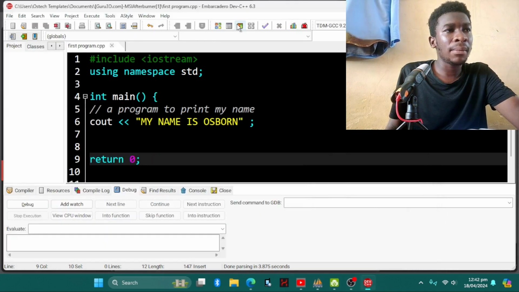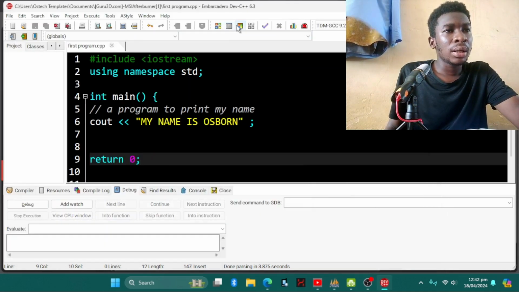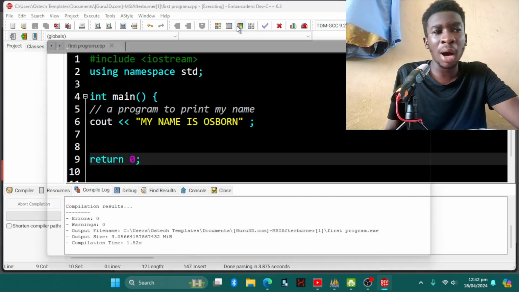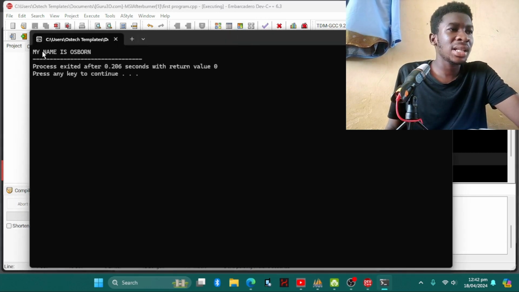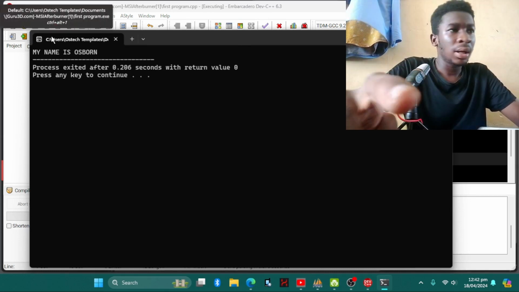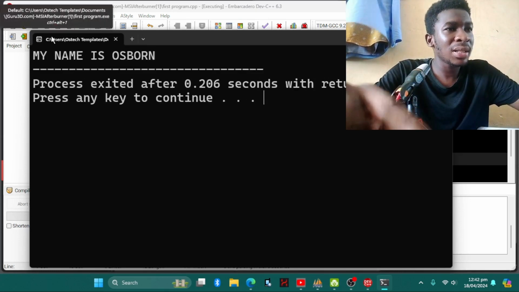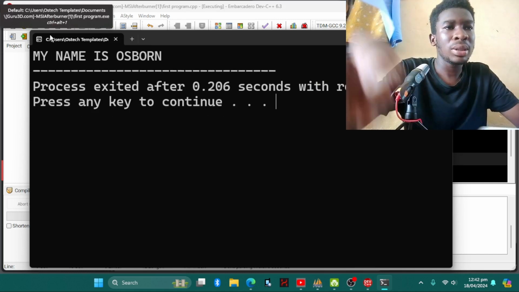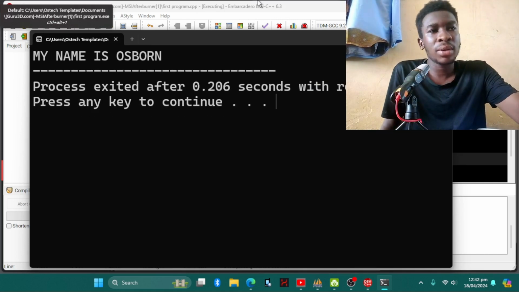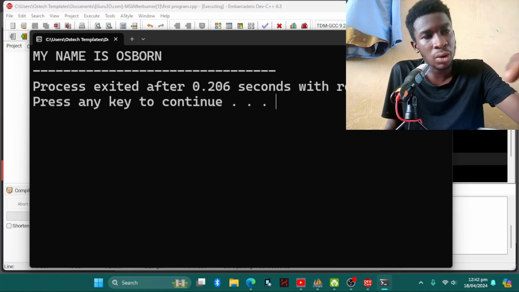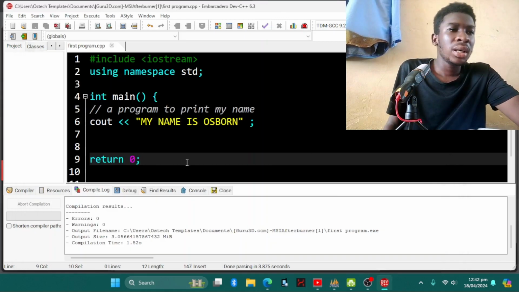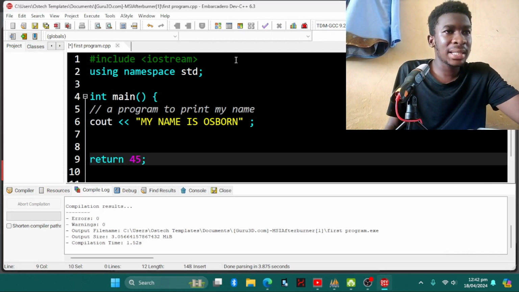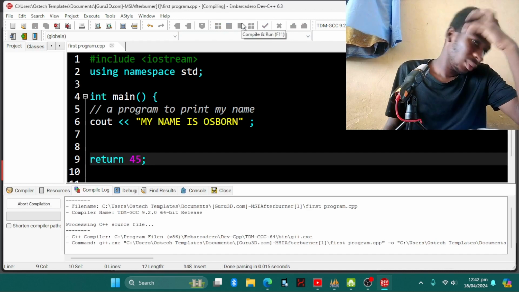After that we can compile and then run. We can click F11 to compile and run our program, and there it is. You can see it here: my name is Osborne, and then process exited after 0.206 seconds with return value of 0. With the return value, you can input any value there. So let me see, 46. Okay, it's going to work.